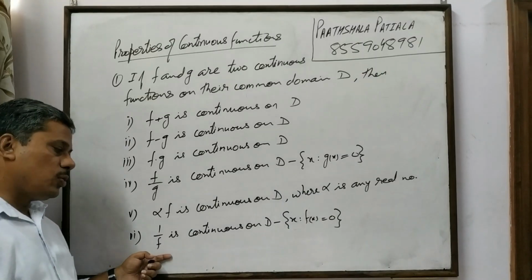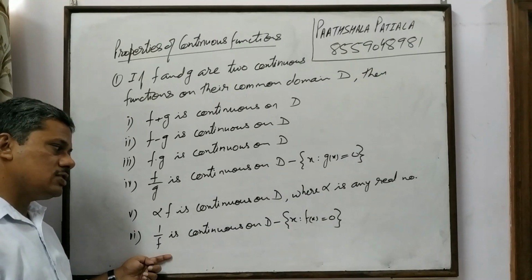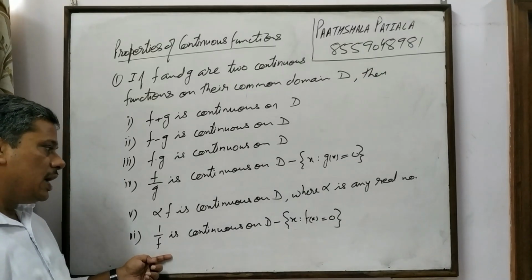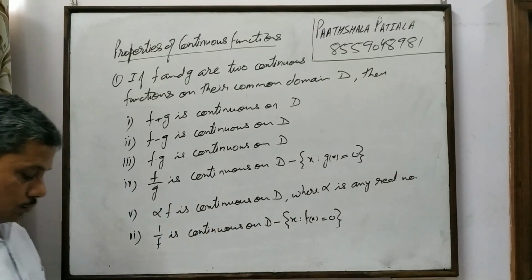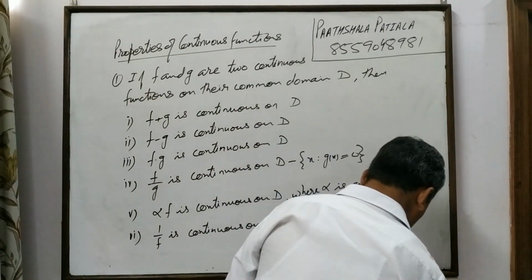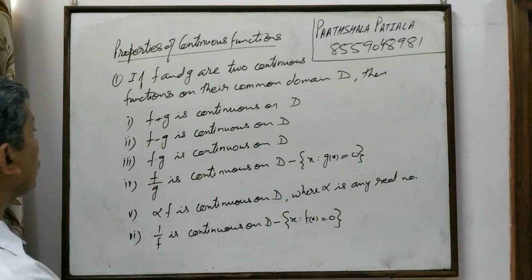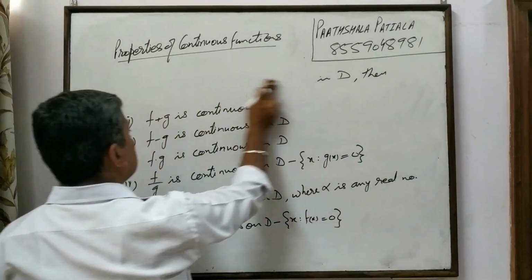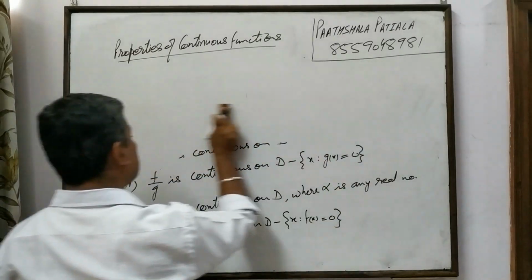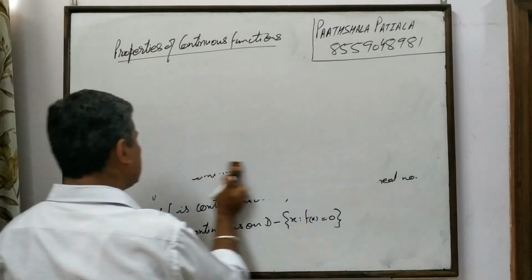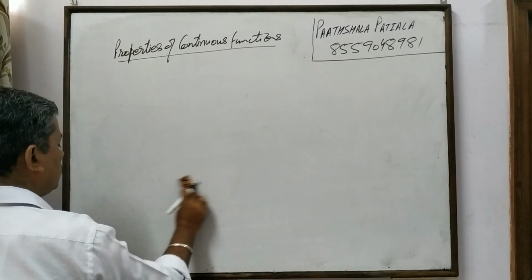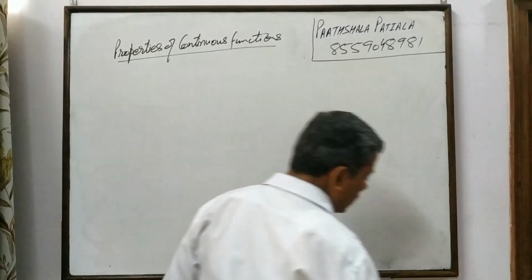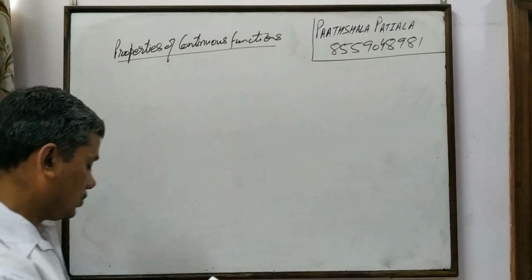Means the reciprocal of the function is also continuous except at the points where it comes out to be 0. So this is your first property that says sum, difference, product, quotient, reciprocal of two continuous functions are continuous.